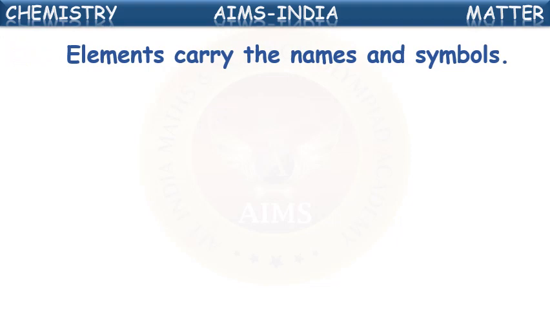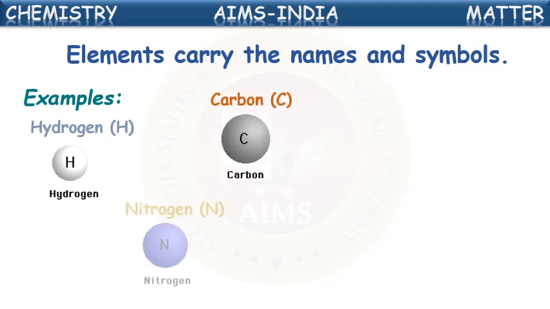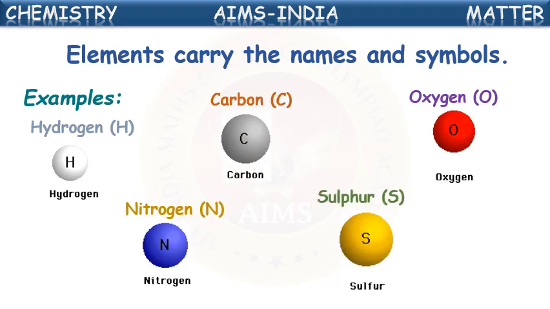See here, elements carry names and symbols. For example, hydrogen is an element. It has a symbol and a name, and it has unique properties. Whereas carbon also has its own symbol, name, and unique properties.